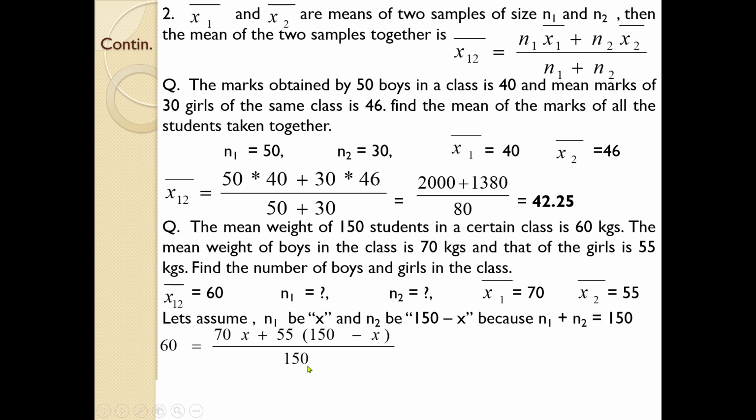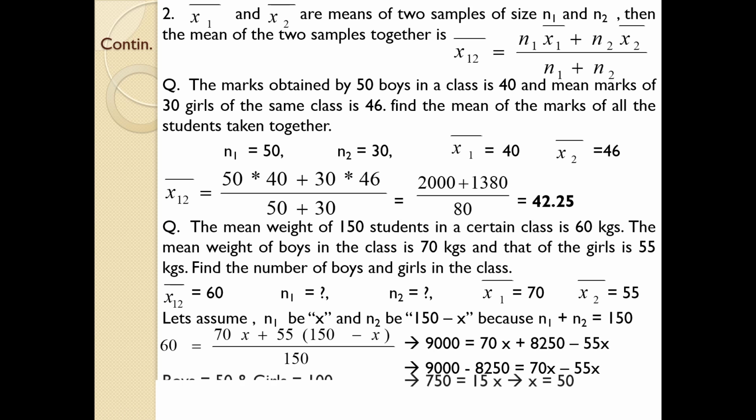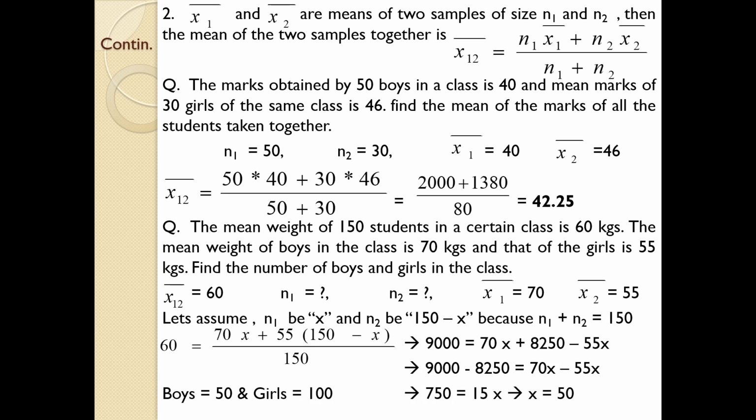By using the basic mathematical steps for identifying the unknown variable, here x, you get a formation like this, and by solving that you will get the answer. Number of boys is 50 and girls is 100. I am not going into a detailed explanation of this part because we have discussed in numerous cases how to find the value of x in different methods. These are some of the common mathematical steps for solving an unknown variable.